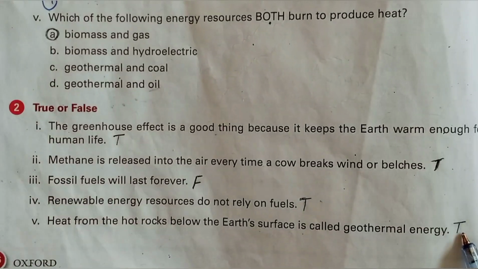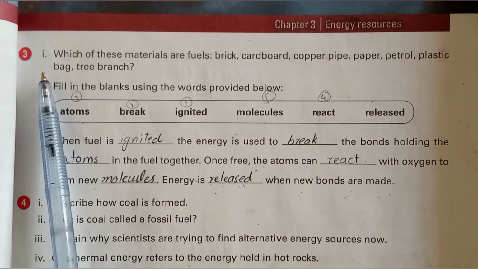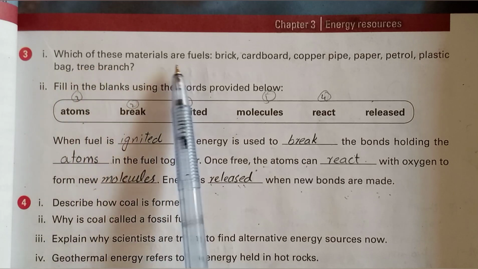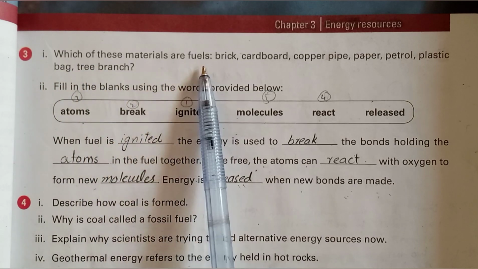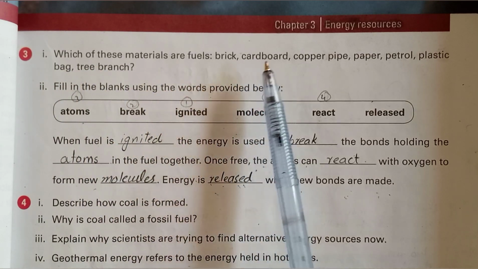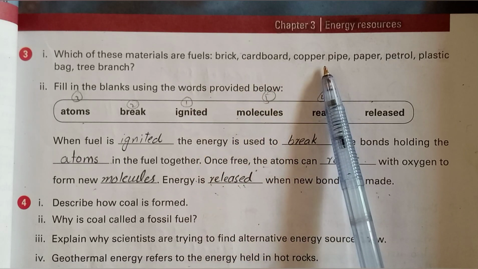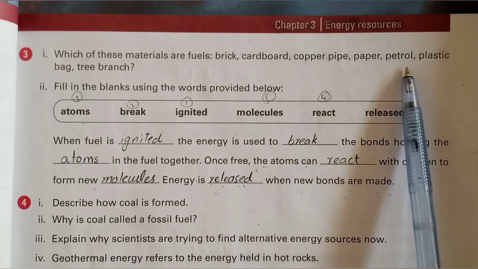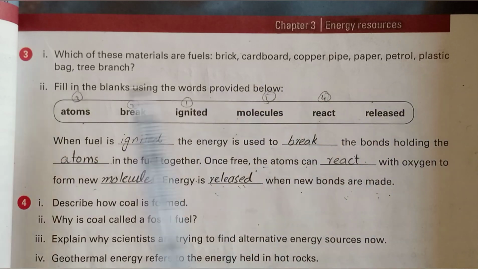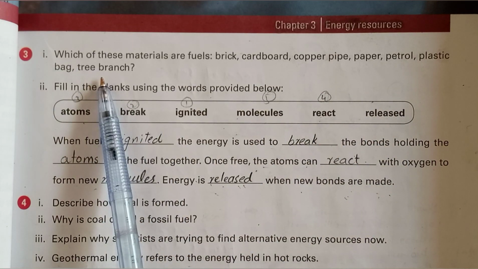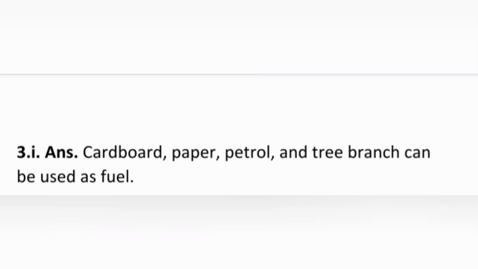The third question, first part: which of these materials are fuels? Brick, cardboard, copper pipe, paper, petrol, plastic bag, and tree branch. So the answer is cardboard, paper, petrol, and tree branch can be used as a fuel.